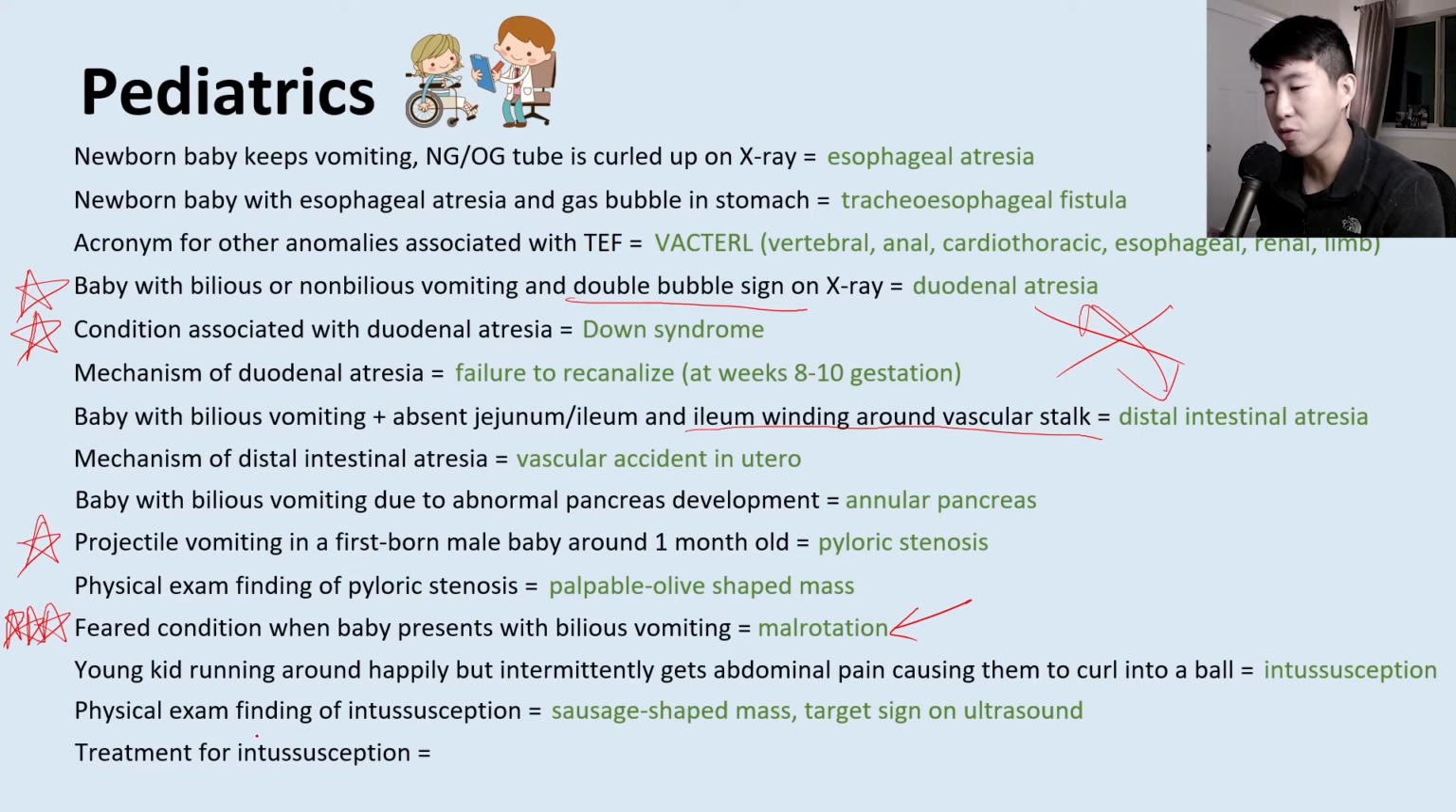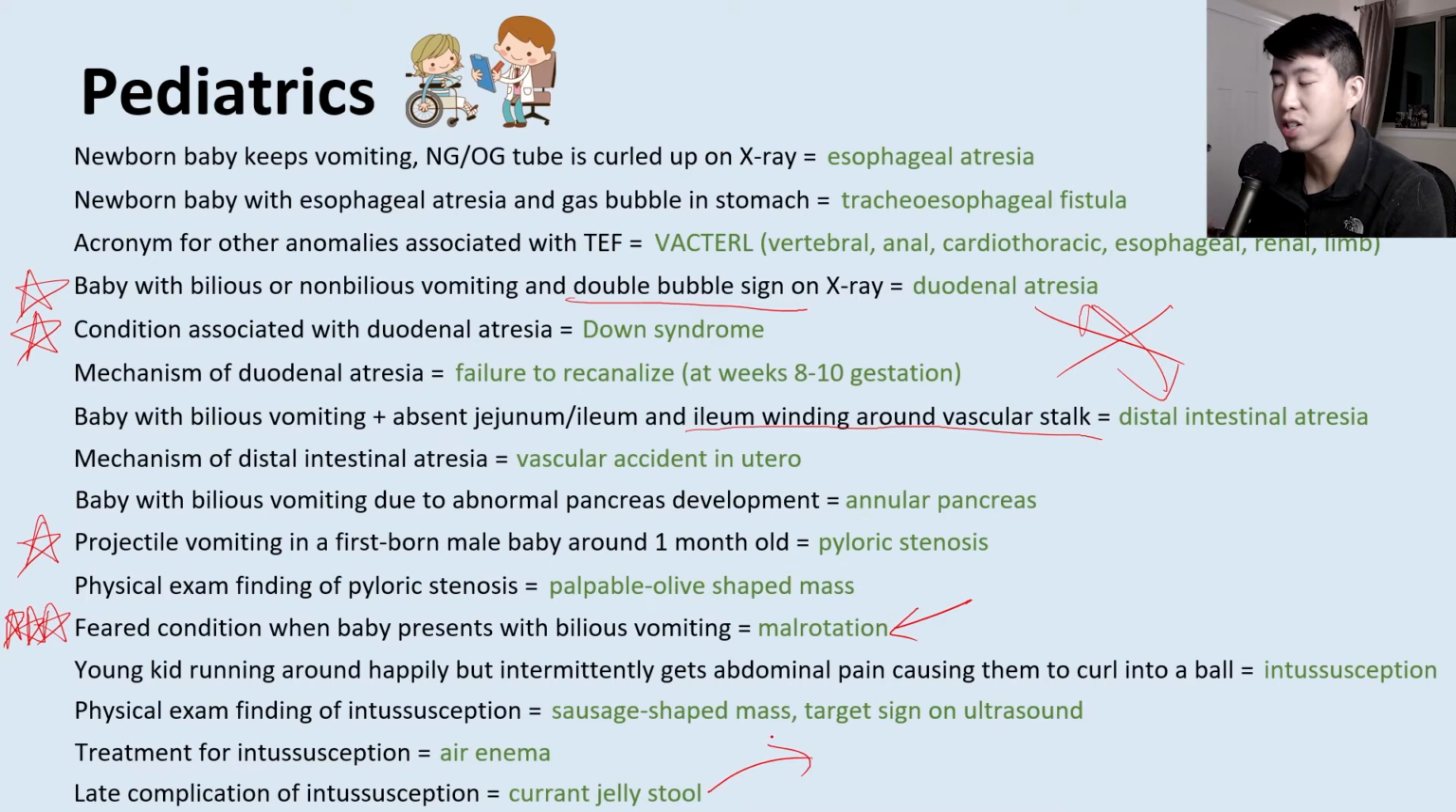And then what is the treatment for intussusception? That's going to be an air enema. So you literally just blow a bunch of air in there and hope that this corrects the problem of the telescoping bowel. And then what is a late complication of intussusception? That's going to be currant jelly stool. So this is not contrary to what we kind of learn.